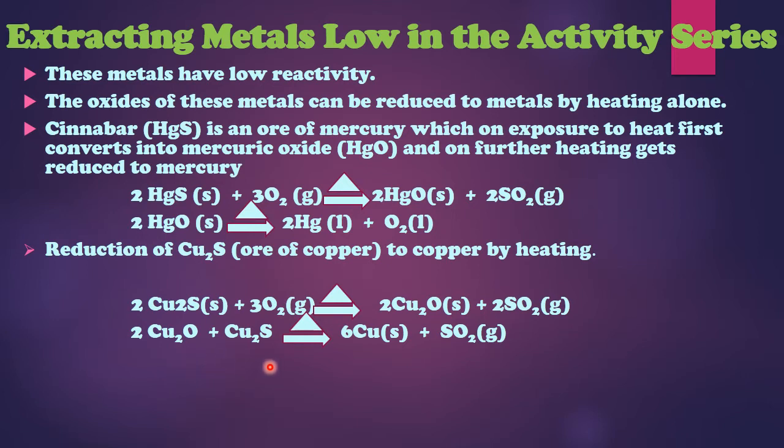The trick used over here is that the copper sulfide, after getting changed into copper oxide, when half of the reaction has been done, the supply of air is stopped, so that the copper oxide that is formed will start reacting with the copper sulfide that is left. Ultimately we will get rid of sulfur, which is an impurity present in the ore, and we will get pure copper also.